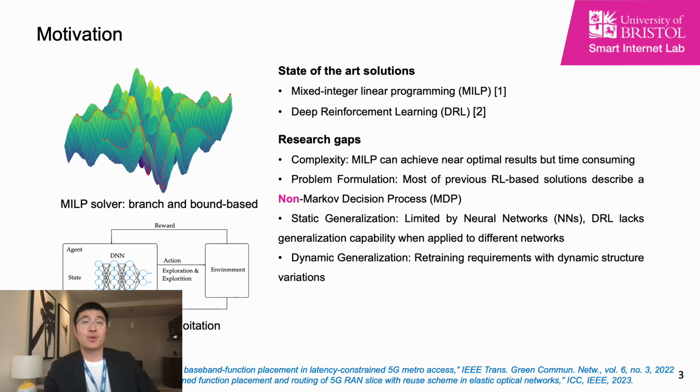The state-of-the-art solutions are mainly based on mixed integer linear programming and deep reinforcement learning. However, although MILP can achieve near optimal results, it is very time-consuming and cannot be accepted by 5G. Besides, most of the previous DRL-based solutions describe a non-Markov decision process, which is not theoretically grounded. Also limited by neural networks, DRL lacks generalization capability when applied to different networks or to a network with dynamic structure variations. Therefore, the objective of this work is twofold.